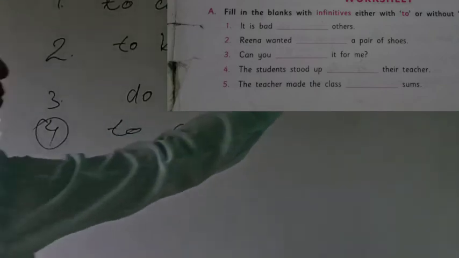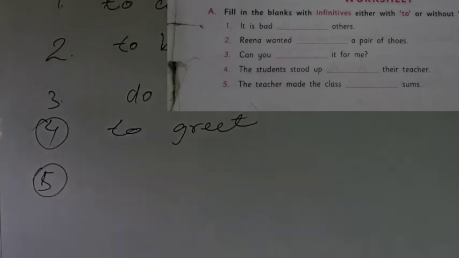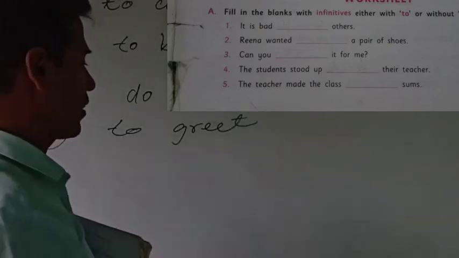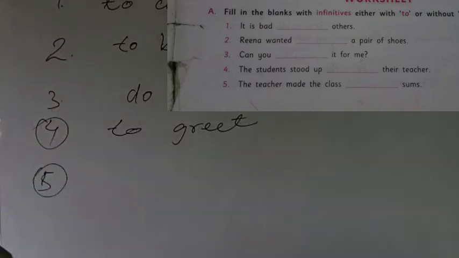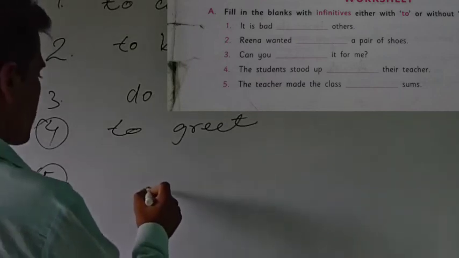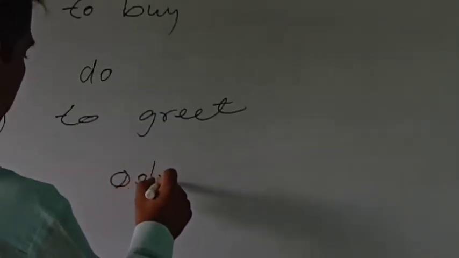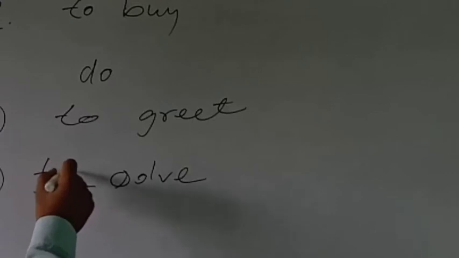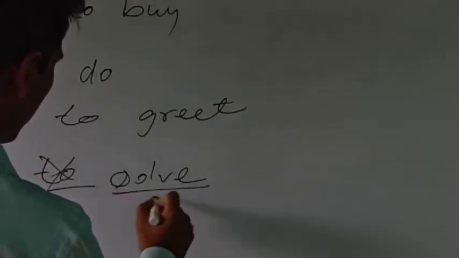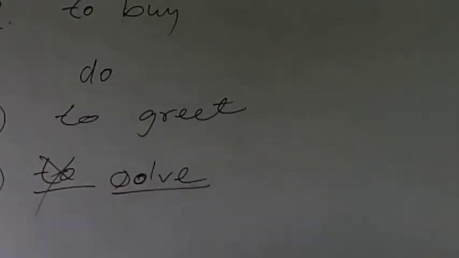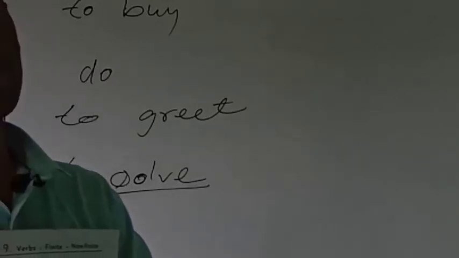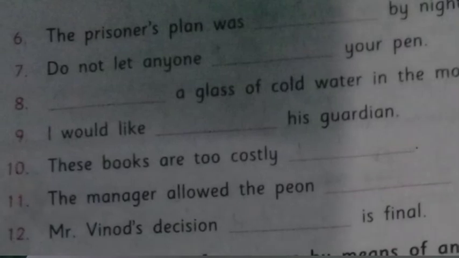Now see question number 5, "The teacher made the class ___ the sums." We know that make is a verb which takes an infinitive without to. So the teacher made the class solve. Here also we will not write "to solve"; "to solve" is not correct, we'll write only solve. Why? Because make is such a verb which takes an infinitive without to. Now question number 6.